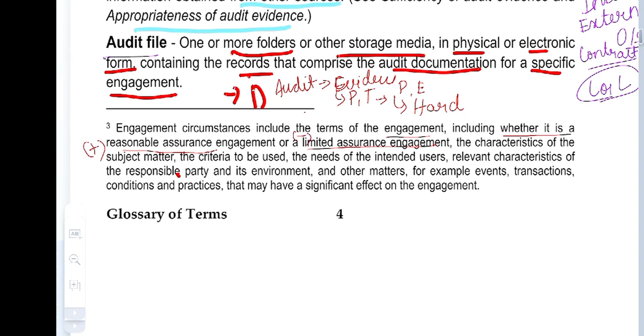And the characteristics of the subject matter, the criteria to be used, the needs of the intended users, relevant characteristics of the responsible party and its environment, and other matters, for example events, transactions and conditions of practice that may have a specified effect on the engagement. So these are the things we need to consider when doing an audit.